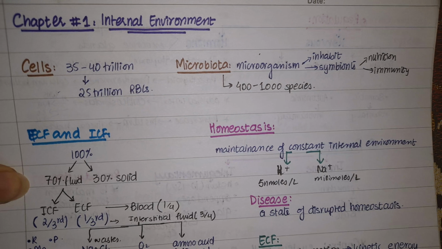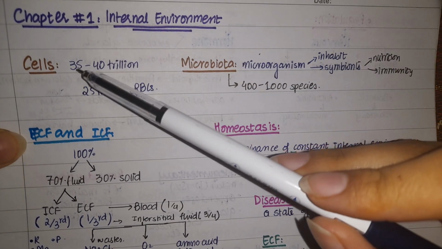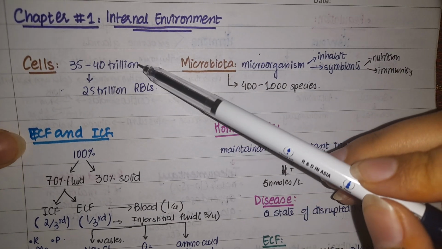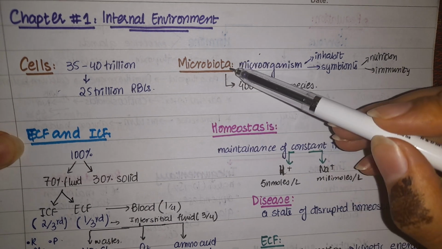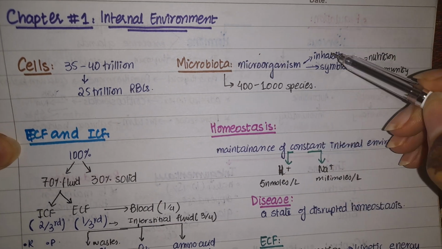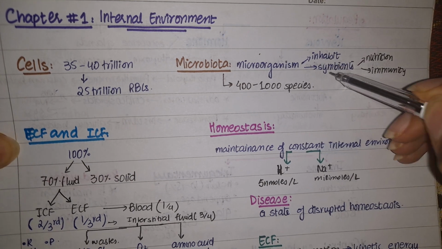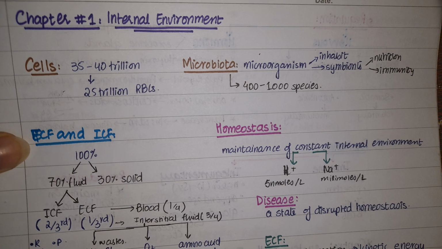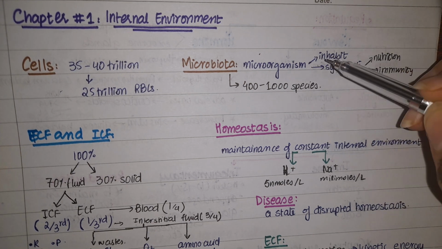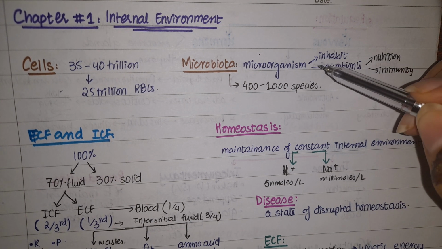So अब हम नोट्स पे आ जाते हैं. So we can see here is that body में there are 35 to 40 trillion cells, and out of which there are 25 trillion red blood cells. And microbiota are microorganisms which inhabit in the form of symbionts. Symbionts, they provide nutrition and immunity, and they do not harm the body. और जो harm करते हैं, taking nutrients from the body, they are known as parasites.